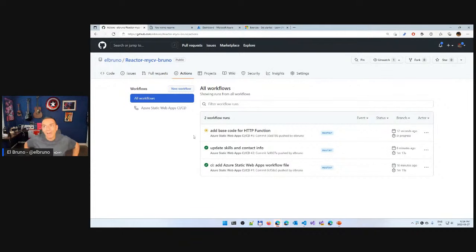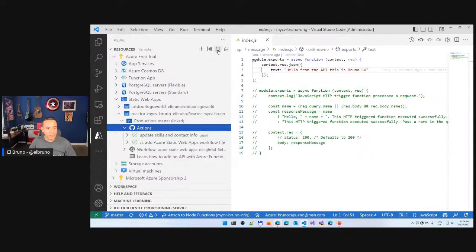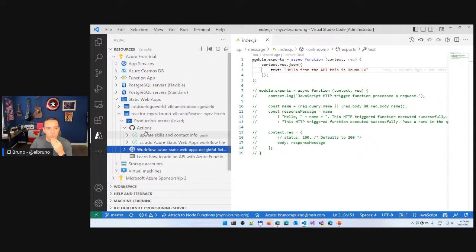And remember, I have an API with two lines of code. It's not doing literally anything, but it's already there to host this. So let's wait a couple of seconds until it finishes. Nice time to read some questions if we have questions, and also to drink some water. So it's running. Let me double check in Visual Studio Code, if I refresh this, somehow, that's on me, I was sure that it was going to show the action in progress, but it only shows the completed ones. So let's wait for this.